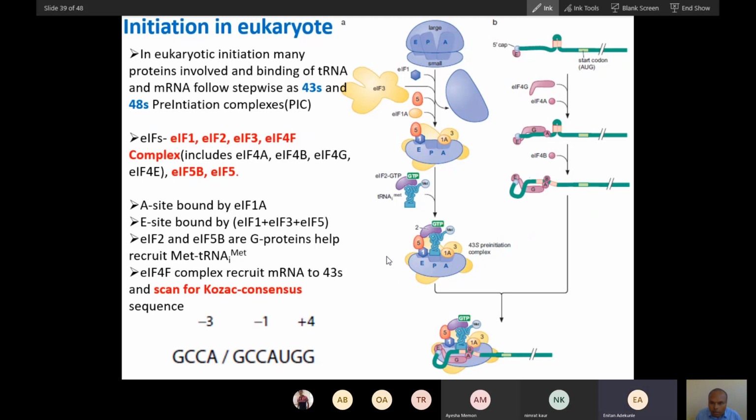Okay, now you can see here, there is one protein only. This is eukaryotic initiation factor 2. This will help binding tRNA. And the second protein, which is not shown here, is called 5B, eukaryotic initiation factor 5B. It will help in assembly of the larger unit, so it is not shown here.